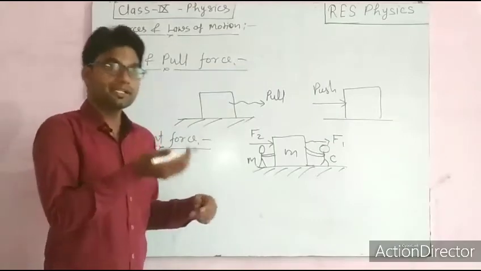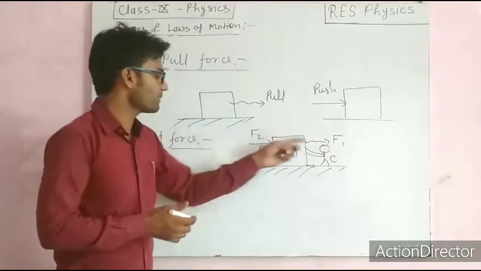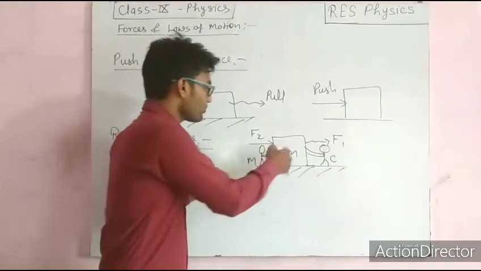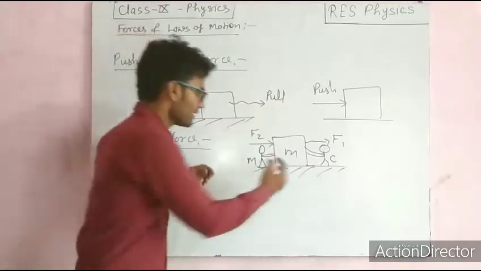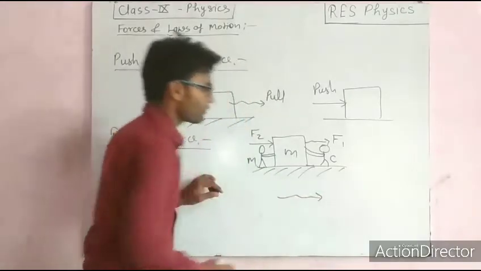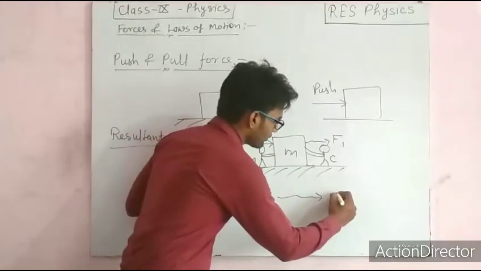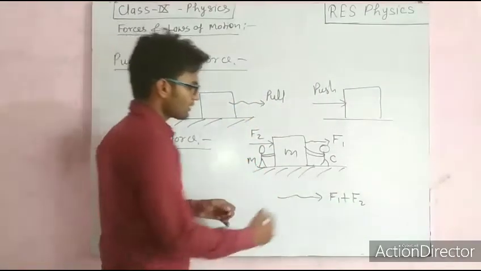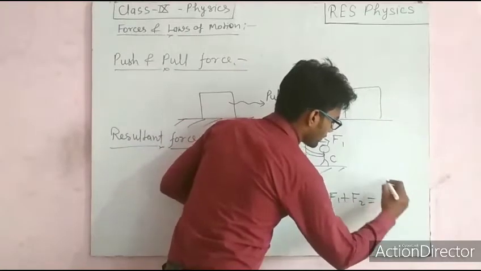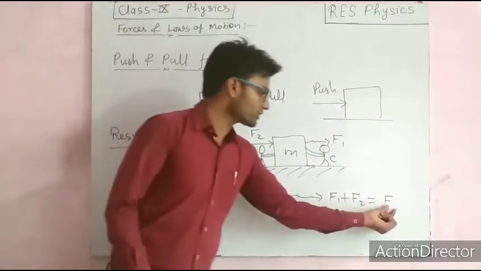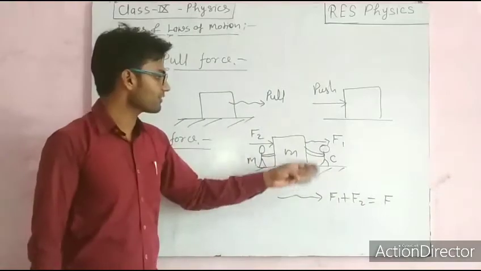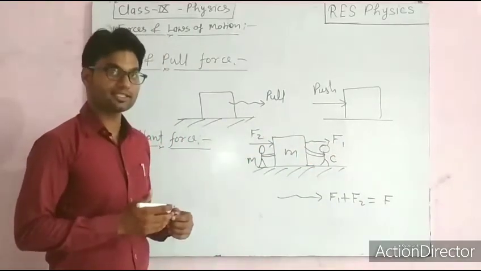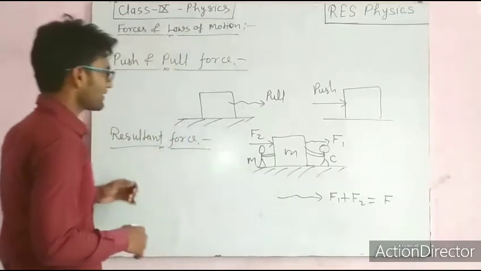So what will be the net force? The net force will be this force plus this force. So the object will move with a net force equal to F1 plus F2. Suppose that is equal to F. This F is known as the resultant force of F1 and F2. So is it clear what the resultant force is? Let us take another example.